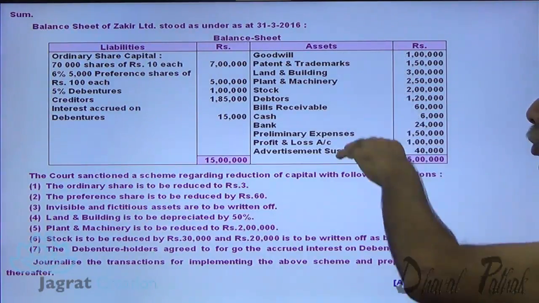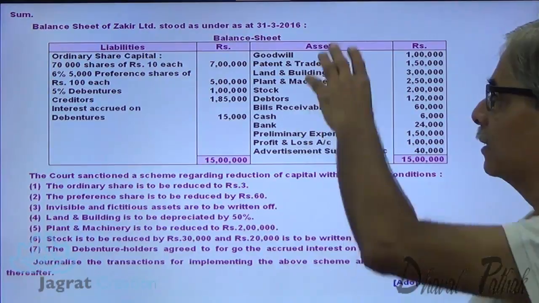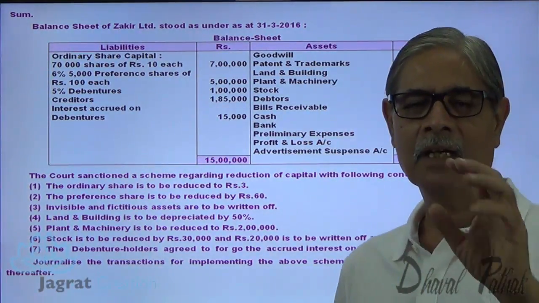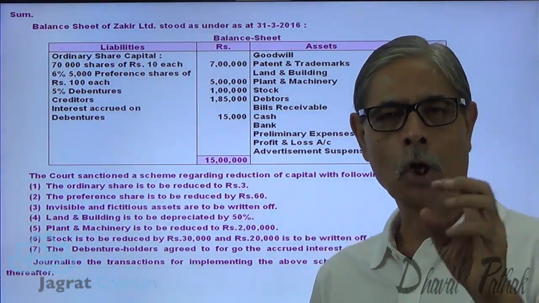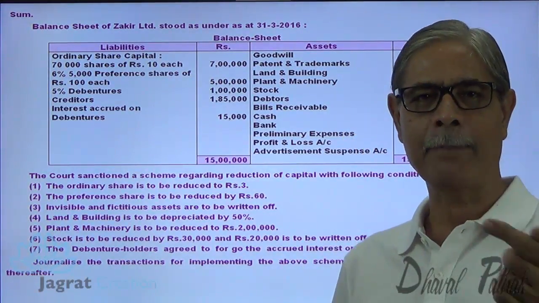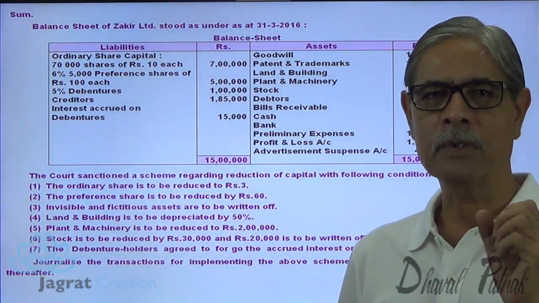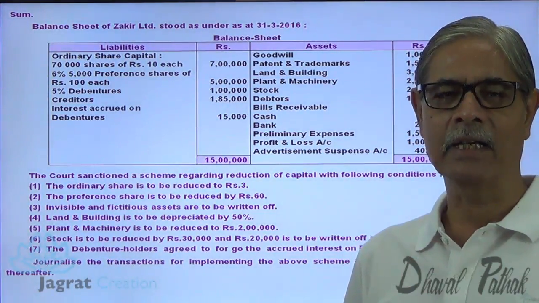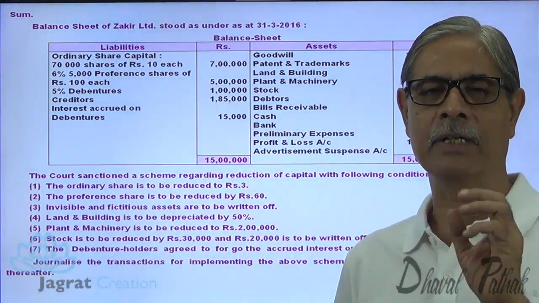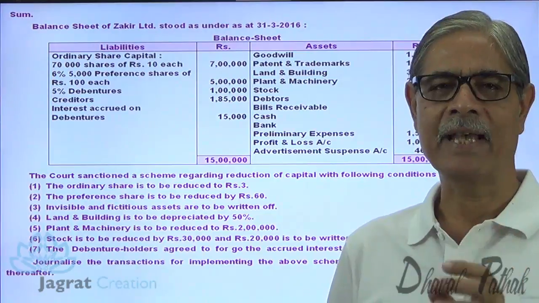So here if you look at the balance sheet, you will find the loss accumulated under various titles. And all those losses are required to be written off against capital by a process of law. That process is known as internal reconstruction or a capital reduction program undertaken by a company under the sanction of the court.